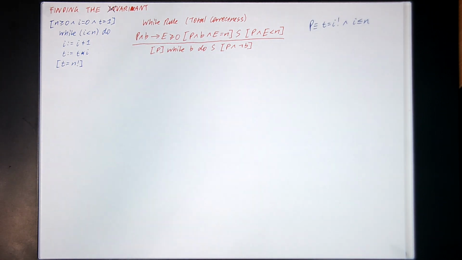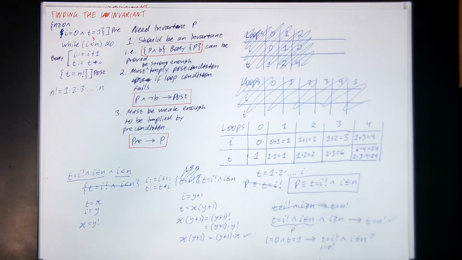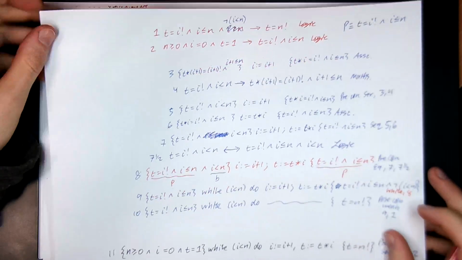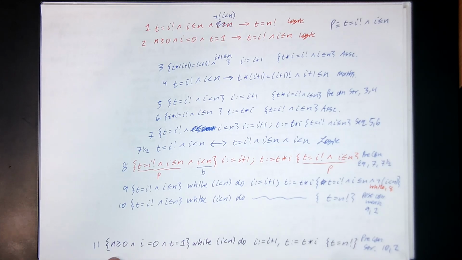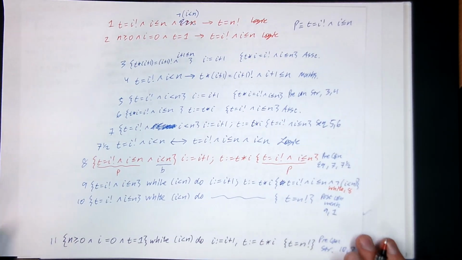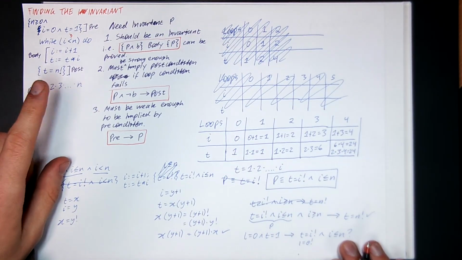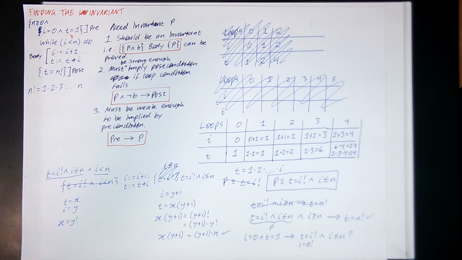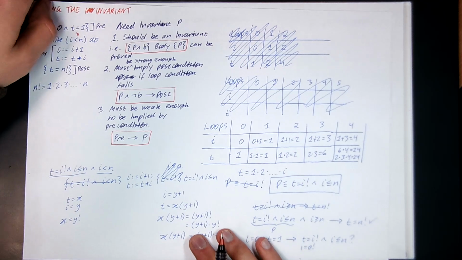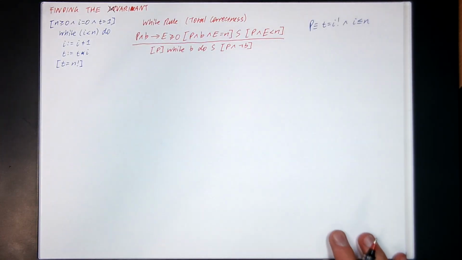Okay, so we managed to go through an example of finding the loop invariant and then formally proving the Hoare triple that we were given using our new while rule. Now, that's all well and good, but the problem is that what we've proven doesn't guarantee that this code actually terminates for all inputs. There could be some silly input where the code just runs forever in a loop. So what we're trying to prove now is a stronger property.